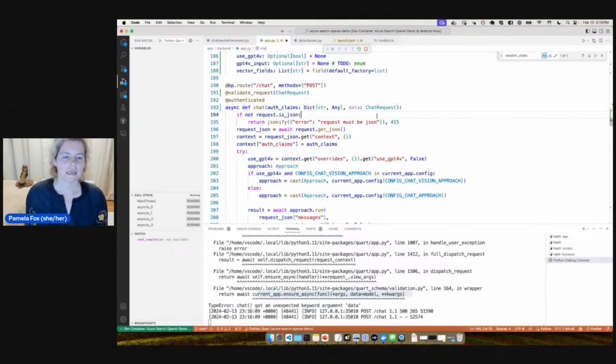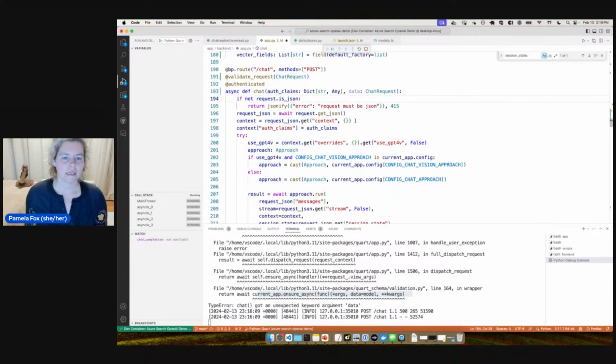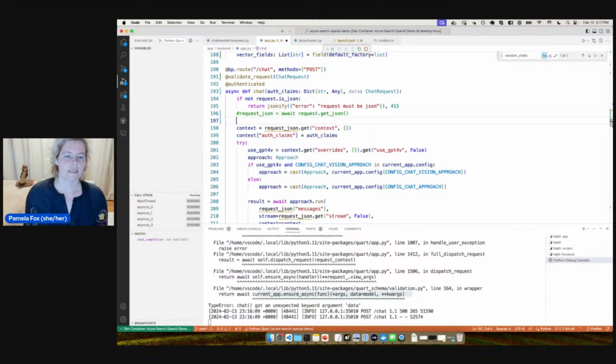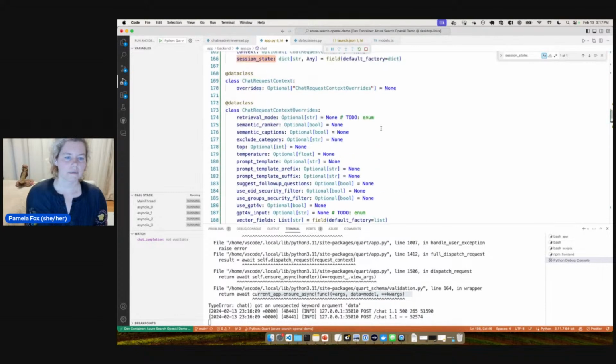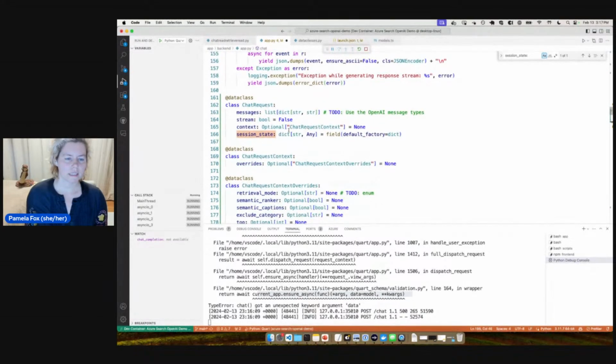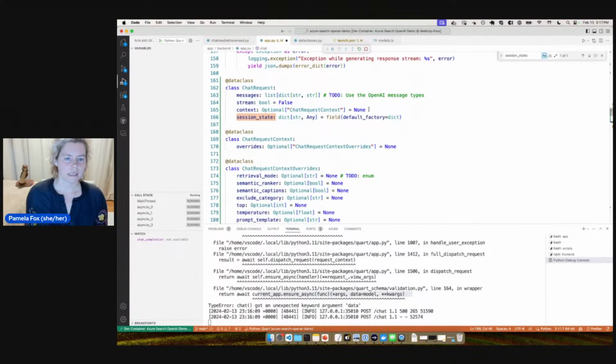And now I can go in here, and I shouldn't have to do the request.json anymore. That can go away. And instead, I'm going to do context equals data.context. And I guess, before I did this .get and I defaulted to a dict. This time I could do this or thing. Let's see, what does our context default to? So it says context optional.